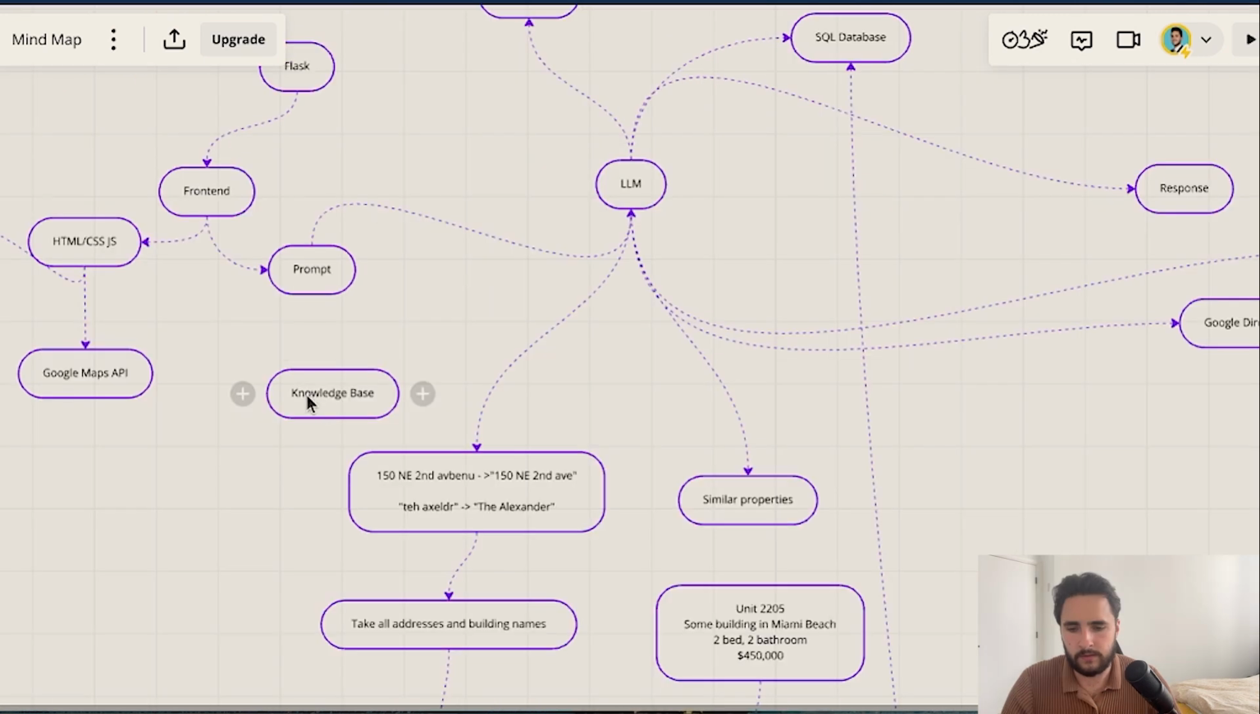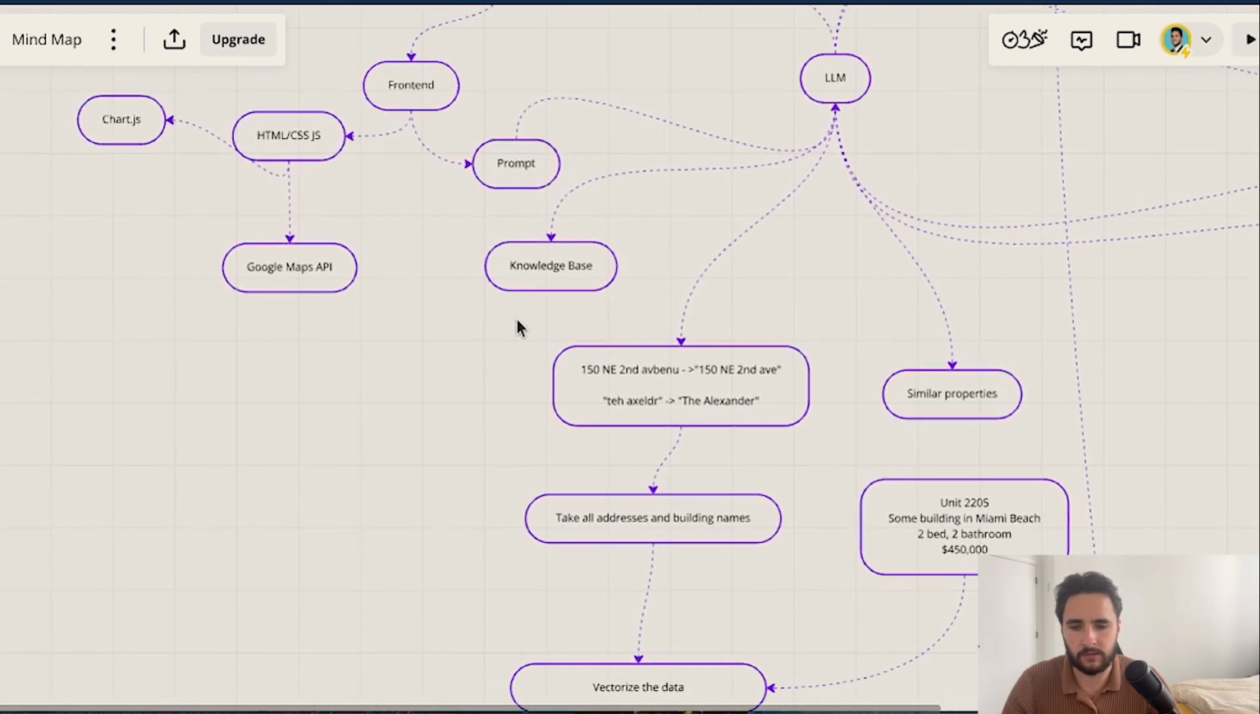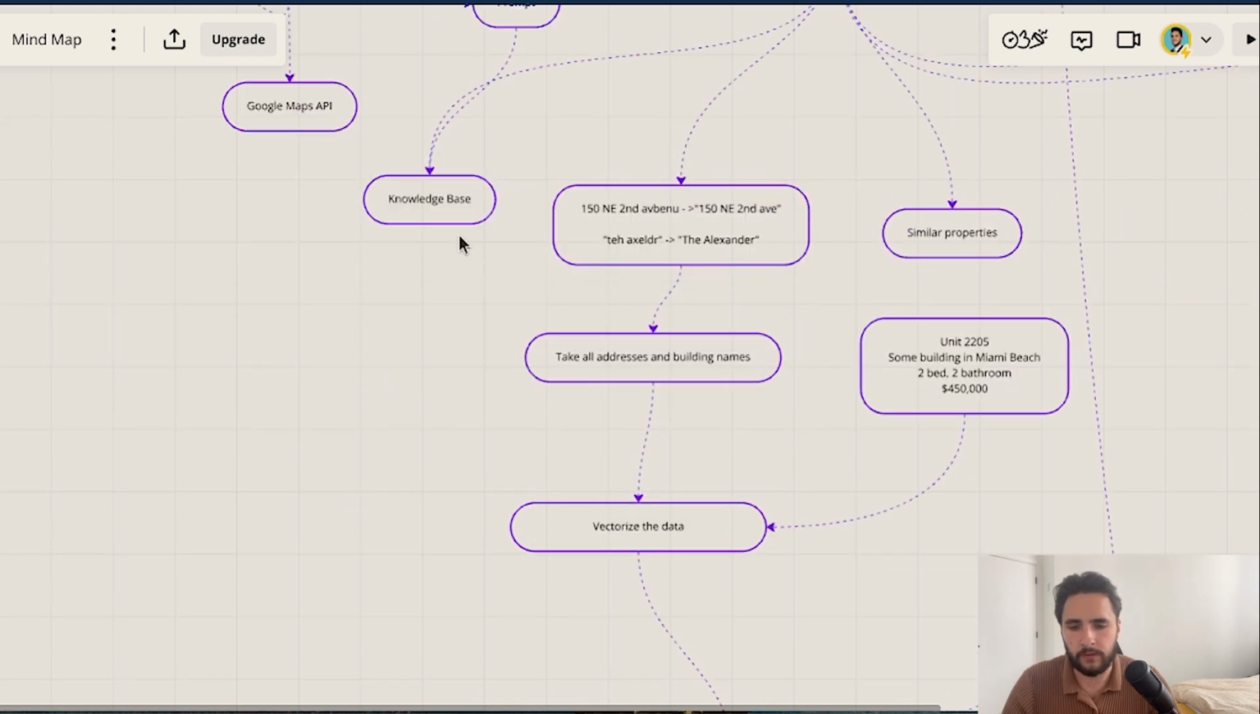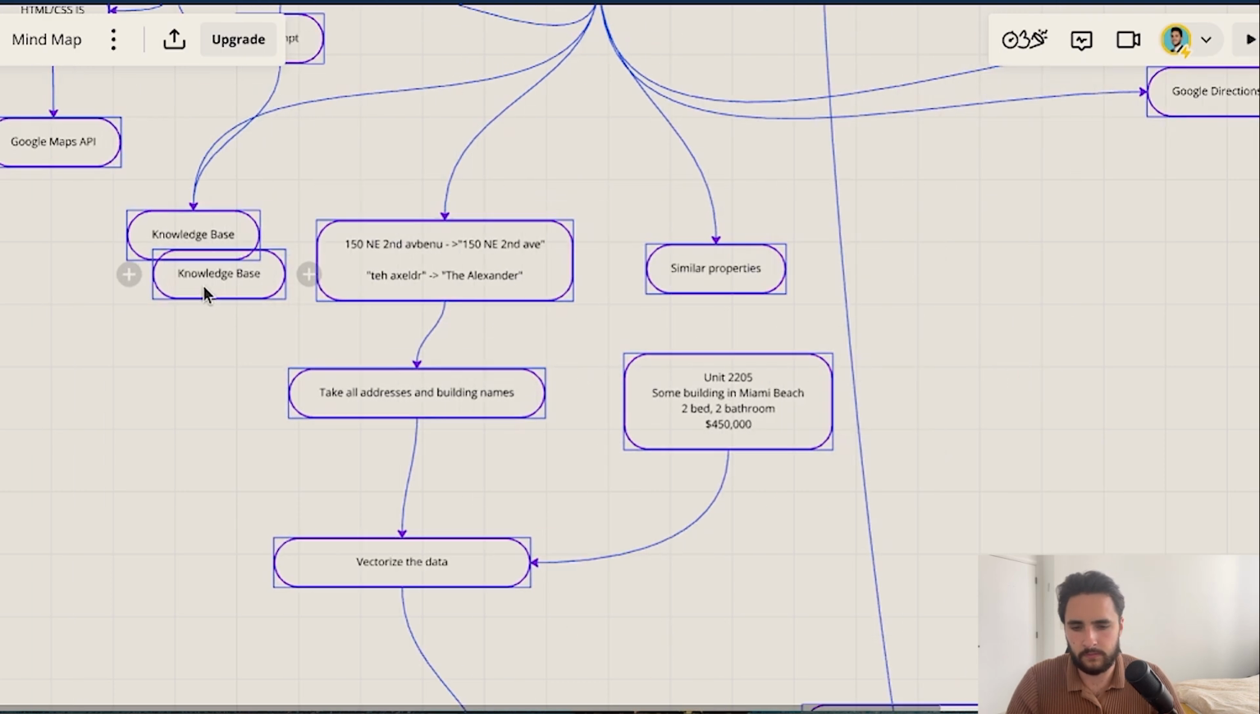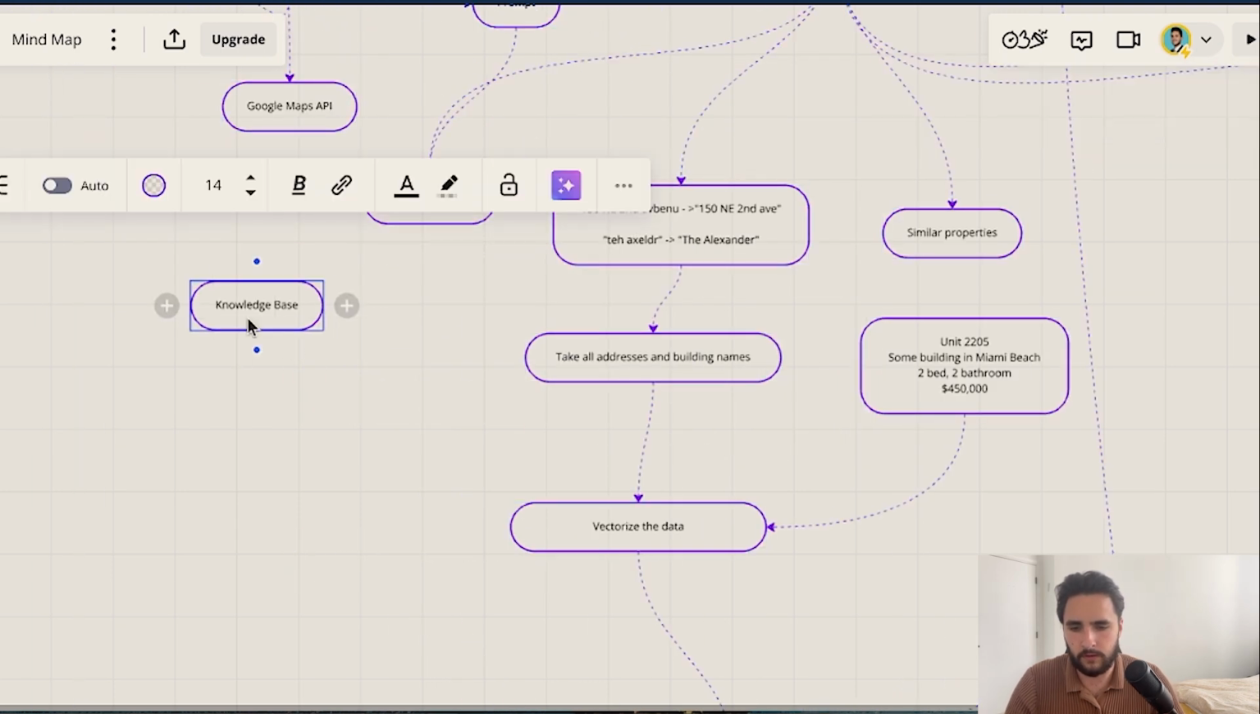Knowledge base. So the LLM should always draw from the knowledge base when answering the prompts. So maybe we represent it like this. And the knowledge base is generated by web scraping.